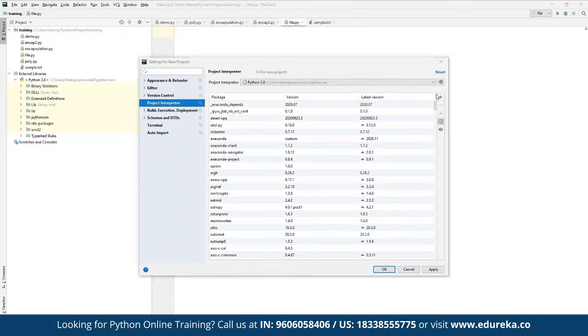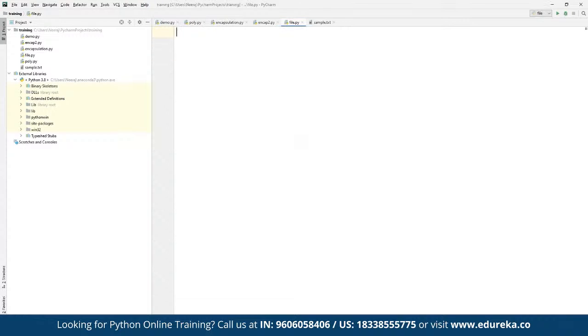We can also do that. All right. So here we are going to work with NumPy, so we can click on OK. Now here we are going to work with NumPy. As a part of a small hands-on, we can use NumPy. NumPy is used for calculation.